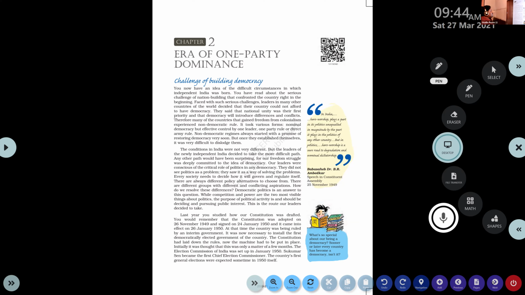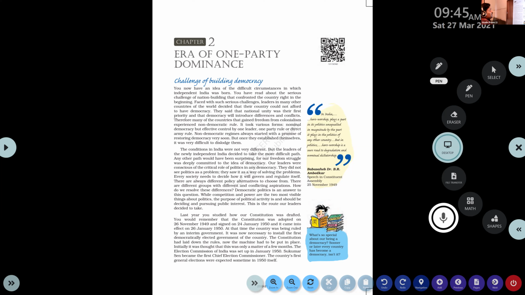It took various forms: nominal democracy but effective control by one leader, one-party rule, or direct army rule. So they used different methods to rule their country, various non-democratic methods.